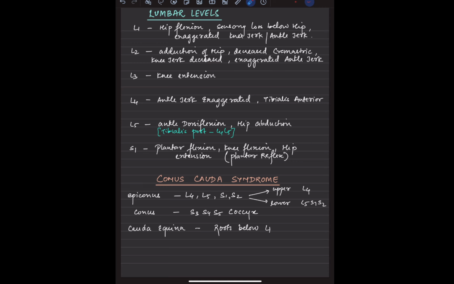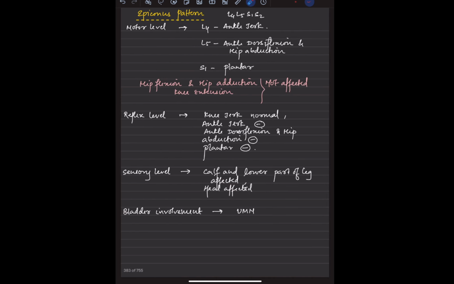So epiconus, conus, cauda equina we have already discussed. L4, L5, S1, S2 is epiconus. Conus is S3, S4, S5 and coccyx. Cauda equina is below L1, everything will be affected. So likewise, if it is an epiconus, L4, L5, S1, S2, what is the motor level? What is the reflex level? What is the sensory level? What is the bladder level? If it is L4, what will be affected? If it is L5, what will be there? You should be understanding that.